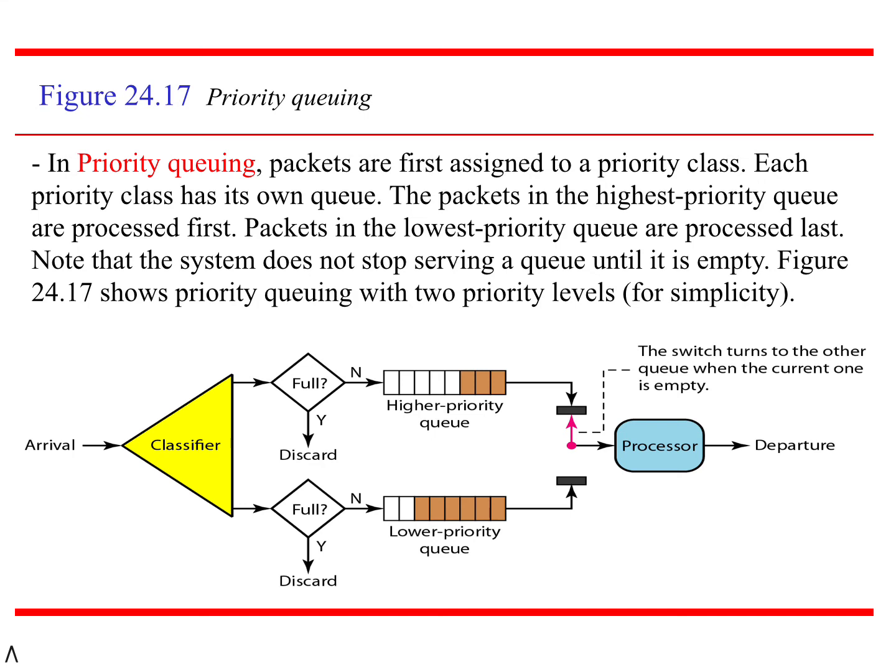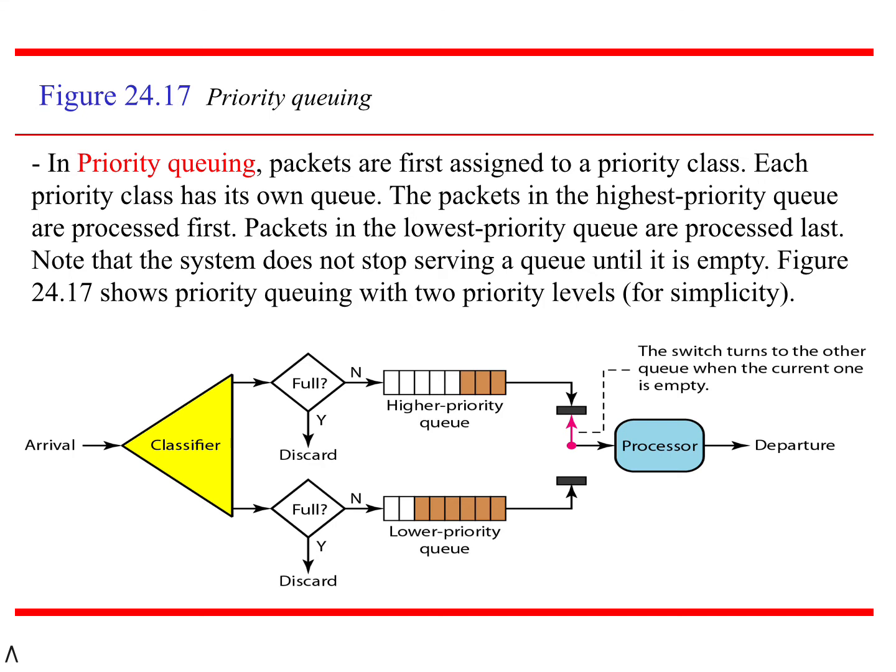One is the highest priority and the other is the lowest priority queue. But in each queue, whether highest or lowest priority, each queue again follows the FIFO concept. You understand? After that, processing from the highest priority will be done first according to the diagram. See here, the switch turns to the other queue when the current one is empty.